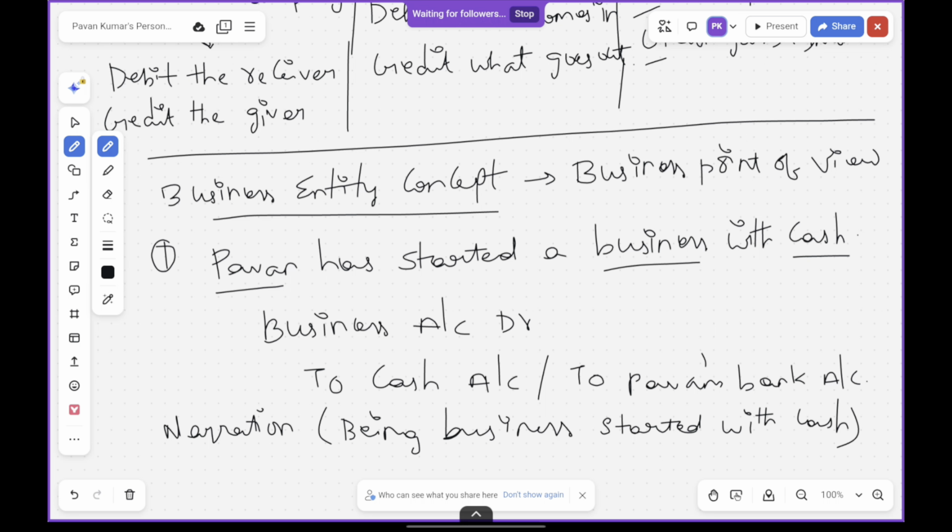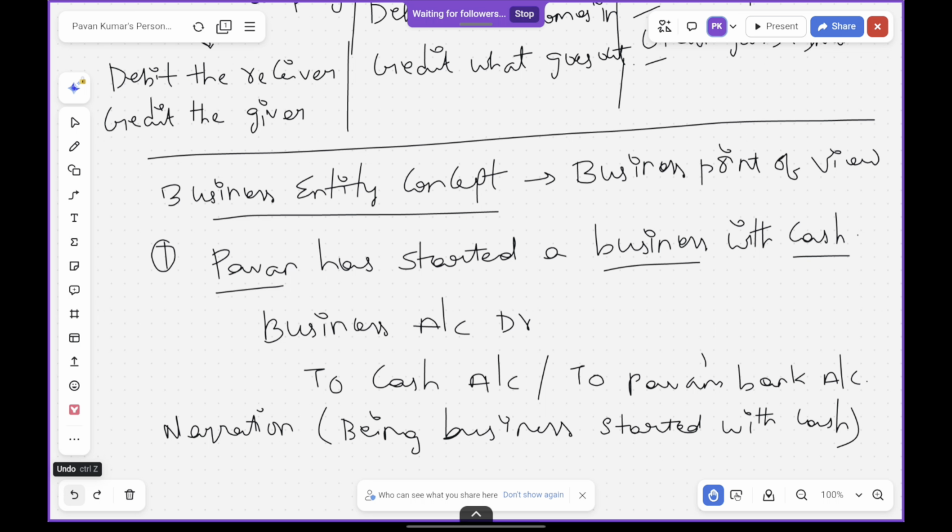So how did I write this entry? Because debit the receiver and credit the giver. In the first place, who is receiving? The business is receiving, so debit the business account. Two, credit the giver. Who is giving? Pawan is giving, but here the cash is the real account. As per the real account, debit what comes in and credit what goes out.